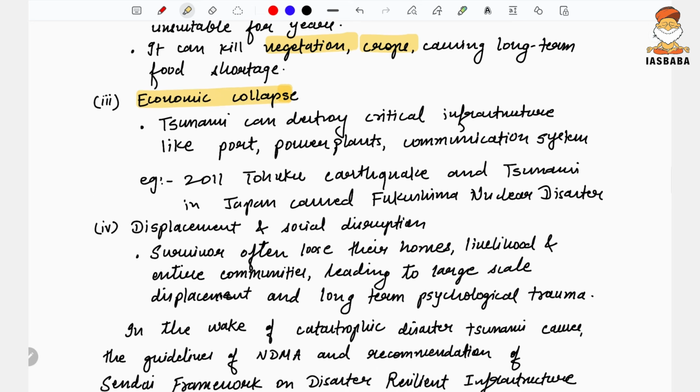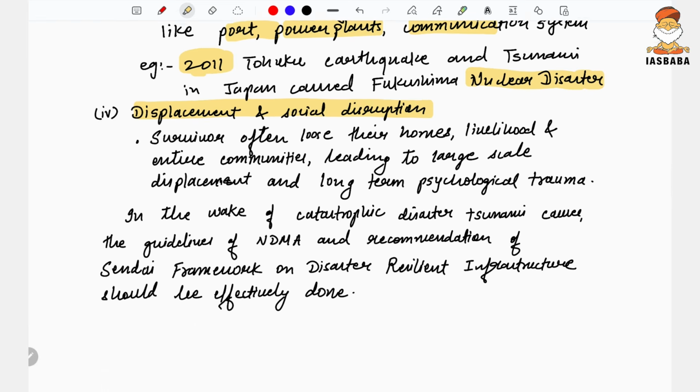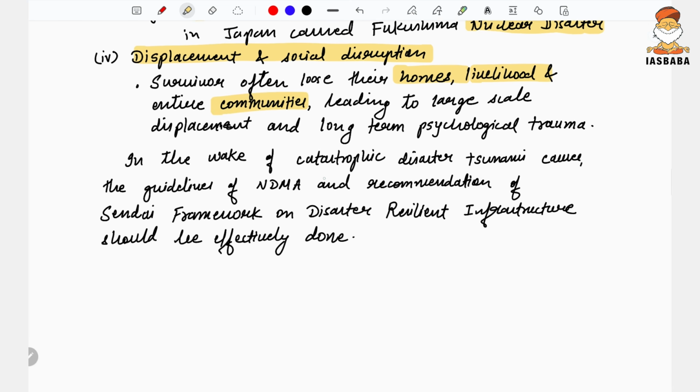Economic impact: the 2011 Tohoku earthquake and tsunami in Japan, in Fukushima, led to a nuclear disaster. It destroys critical infrastructure like ports, power plants, and communication systems. It causes displacement and social disruption. So, social impact: survivors often lose their homes, livelihoods, and entire communities, leading to large-scale displacement and long-term psychological trauma.